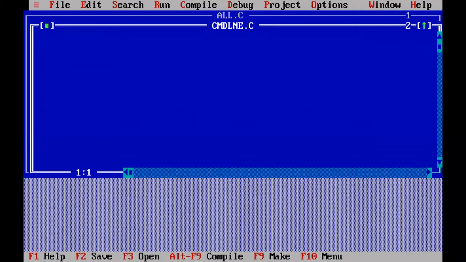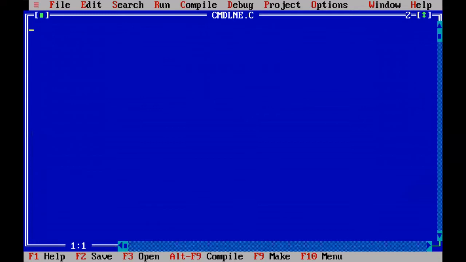Maximize it and put the side heading: command line arguments. This is very, very important. Write down the first point. First point is, what is the purpose of command line arguments?